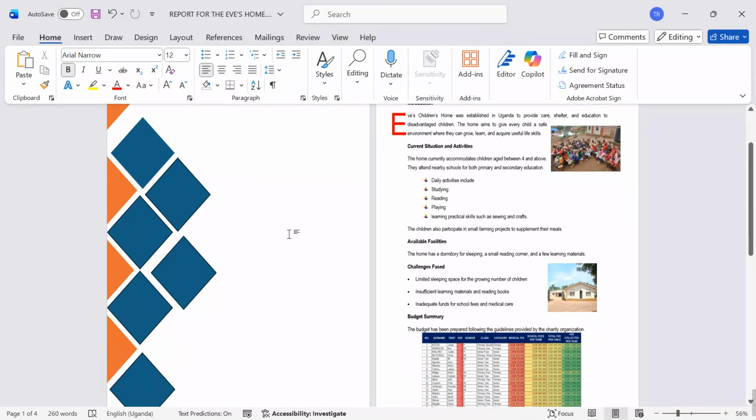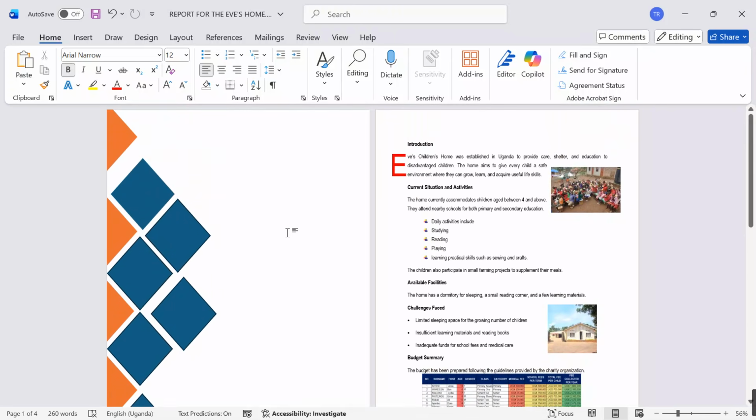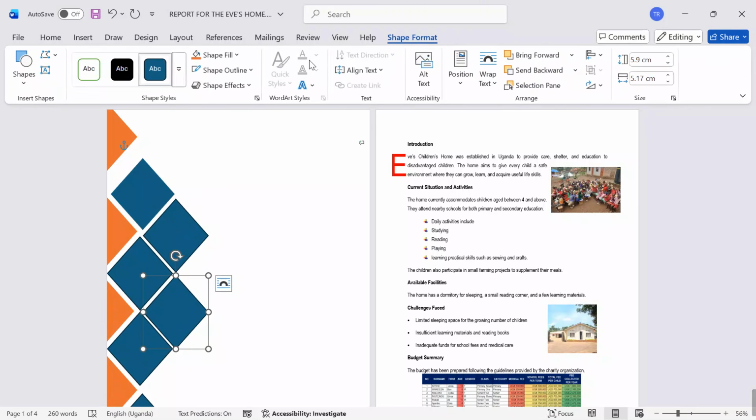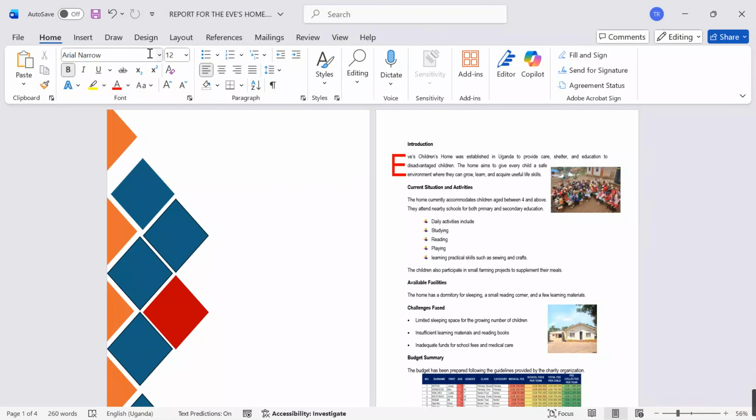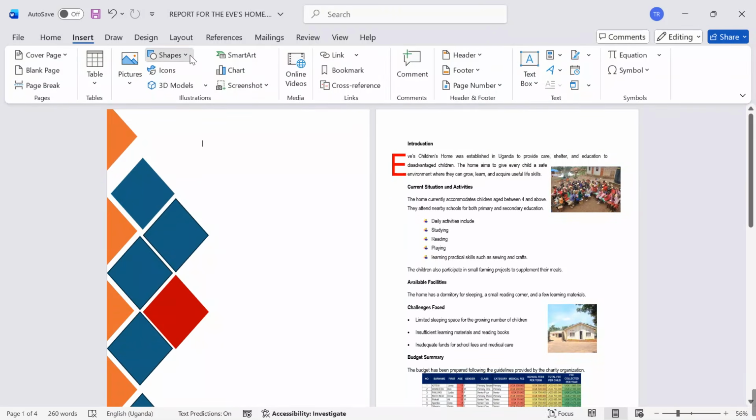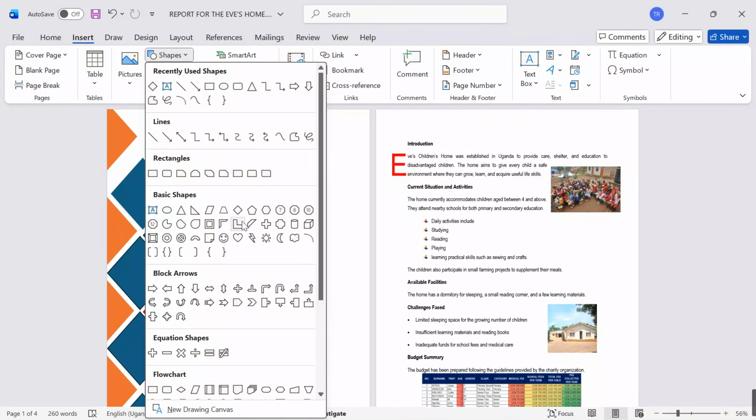Now, after putting this down, let me see what else I can add here. Let me push this a bit closer to balance it very well. I want to put a very clear color so that we don't lose it. Then under shapes, I want to choose a random shape.